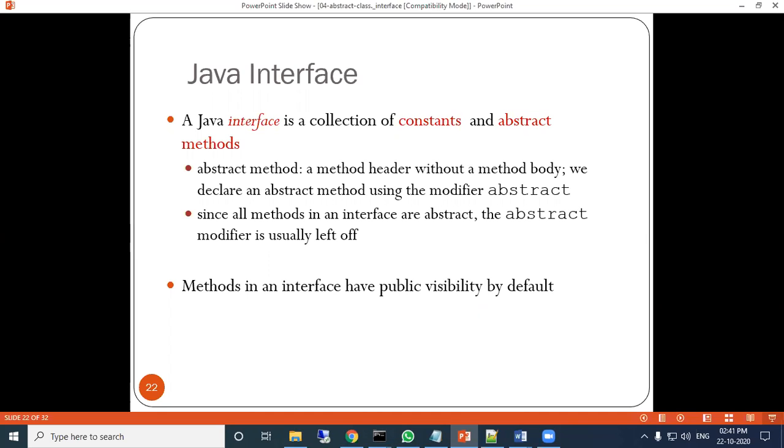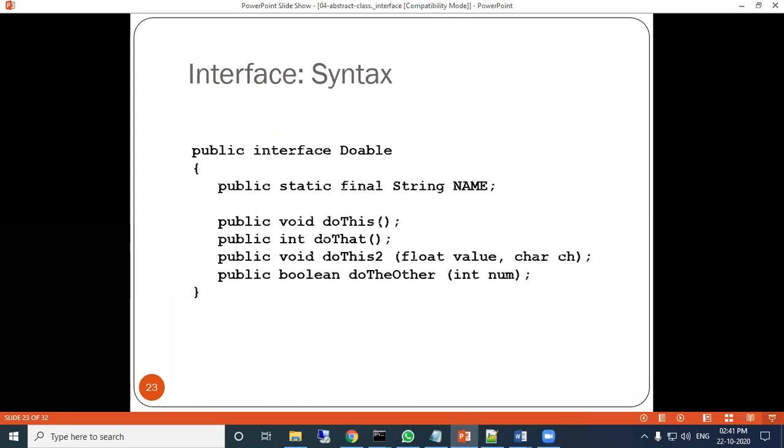Methods in the interface have public visibility by default, because there is no method body. If it were private, there would be no method which can access it. Because there is no method definition, there is no meaning of private members. By default, the methods have public visibility in the interface. So the syntax is just like your class definition.